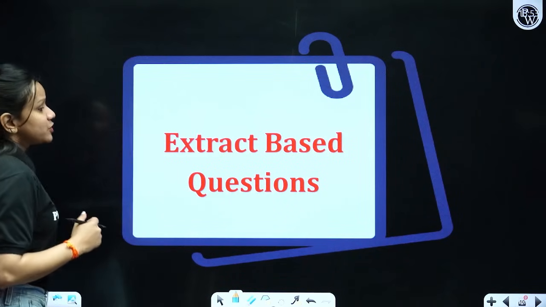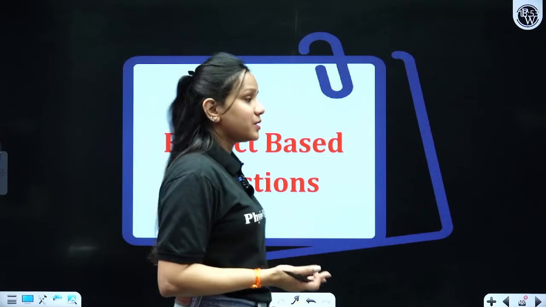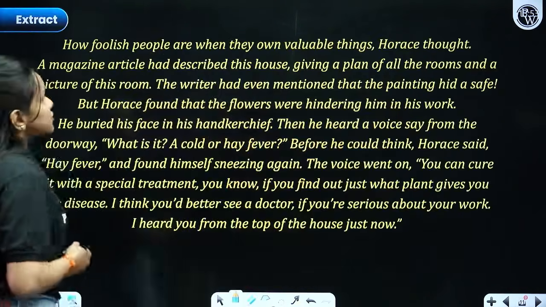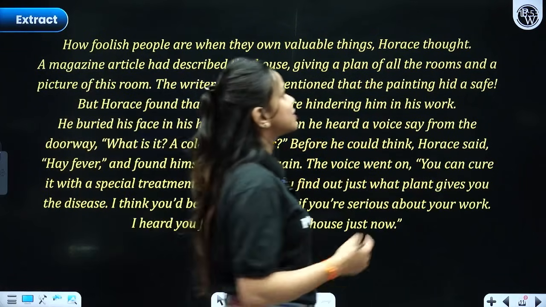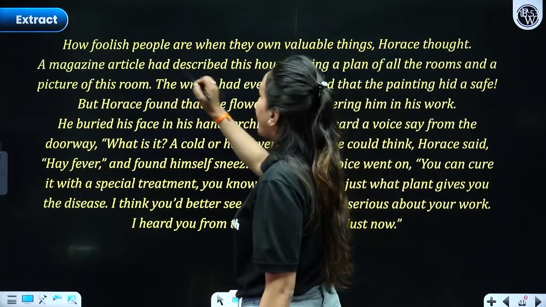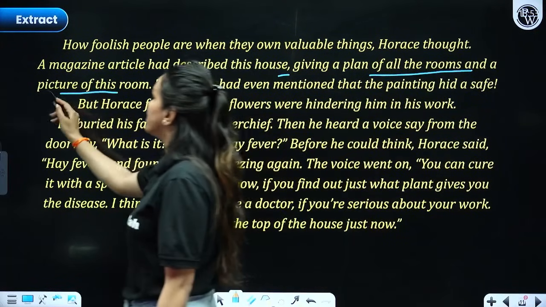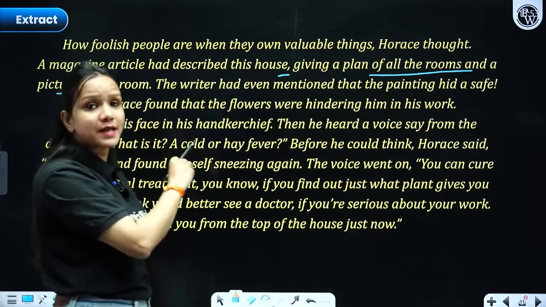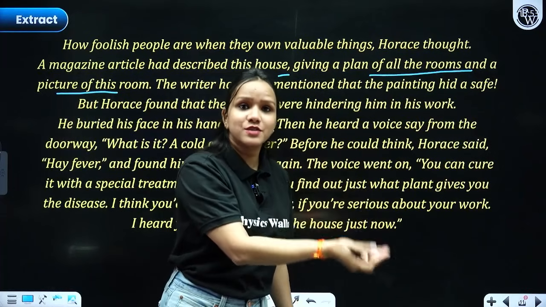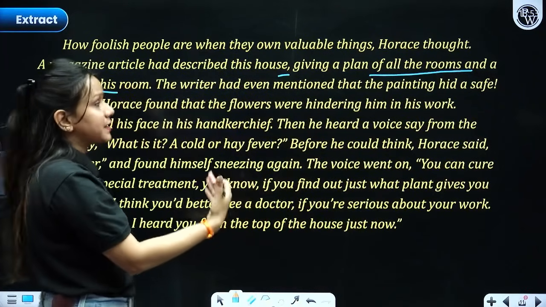Now, coming to the extract based questions, which are actually very, very important, let's understand: how foolish people are when they own valuable things, Horace thought. A magazine article had described this house, giving a plan of all the rooms and pictures of this room. And it is through this article that he got to know the actual place of the safe that was hidden behind a painting.